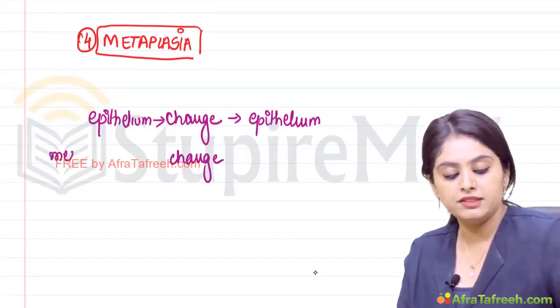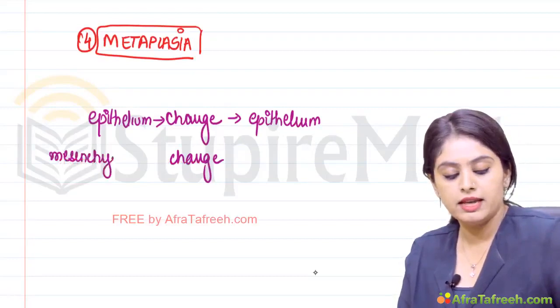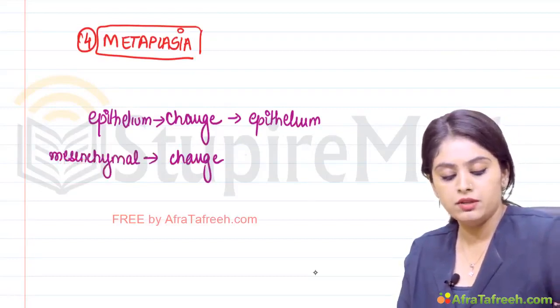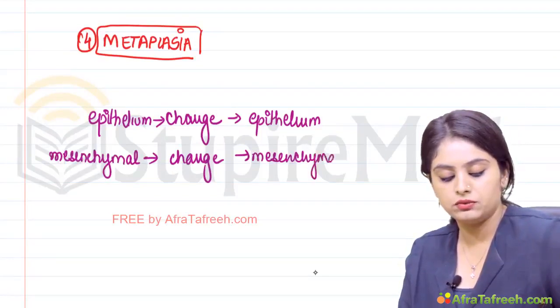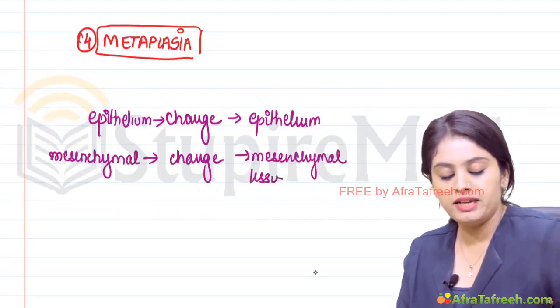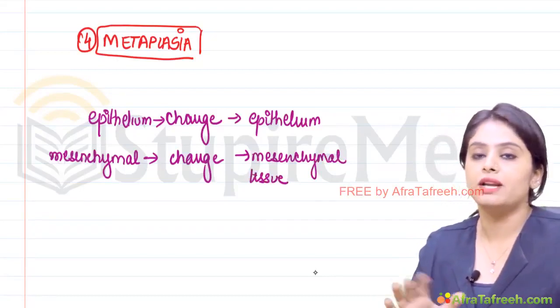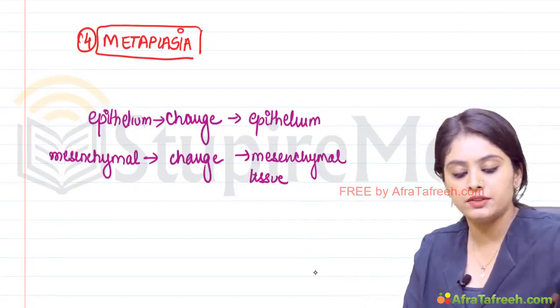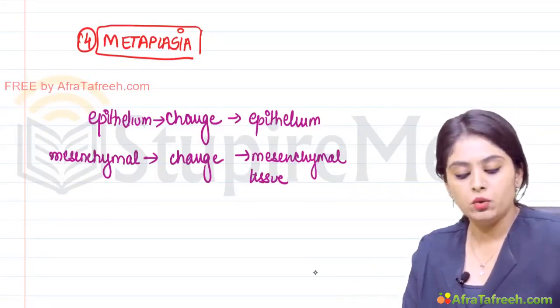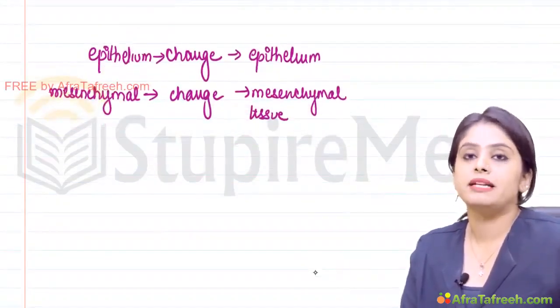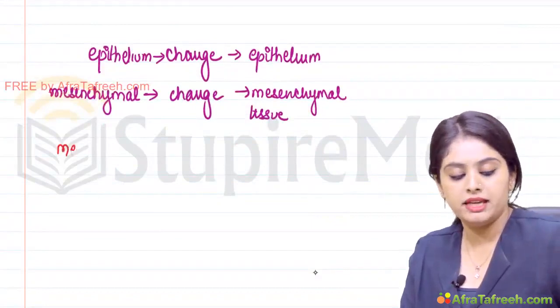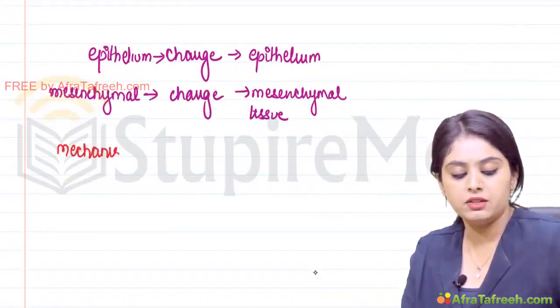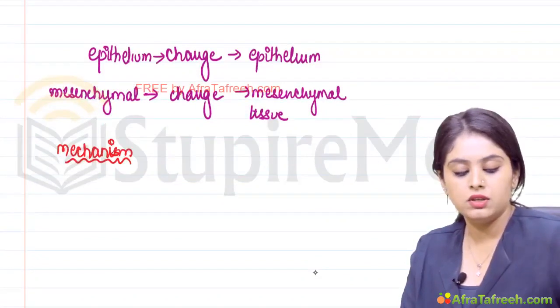So any one mesenchymal tissue will change into another mesenchymal tissue. So metaplasia is nothing but a change. One epithelium changing into another, one mesenchymal tissue changing into another. Now what we need to know over here, why is metaplasia happening? What is the mechanism? Again, a direct repeat question that you need to know.